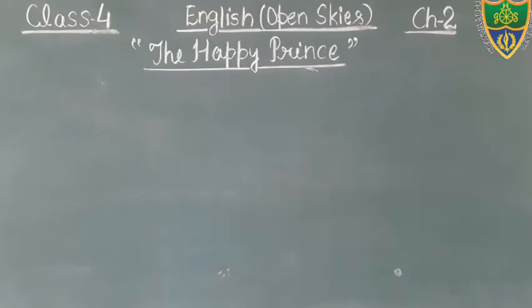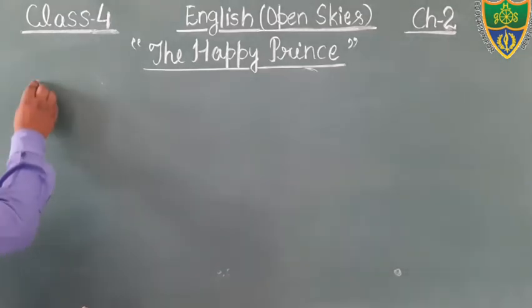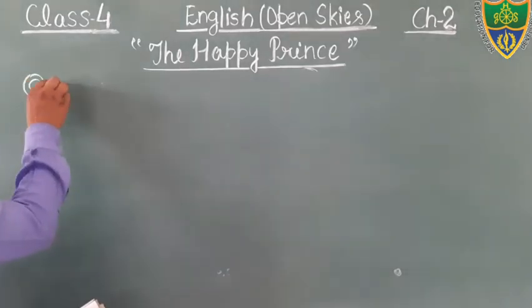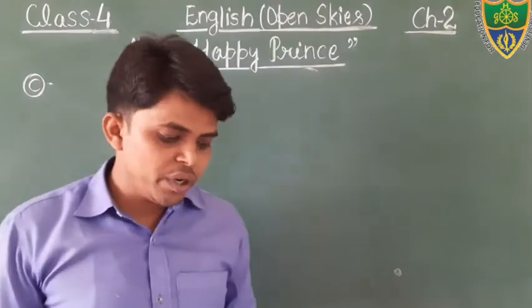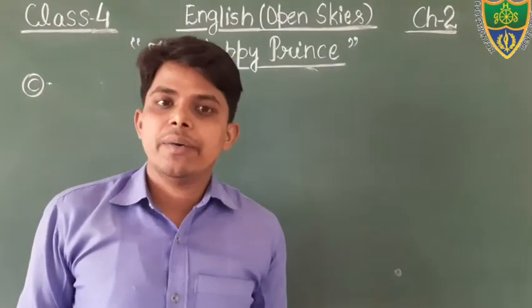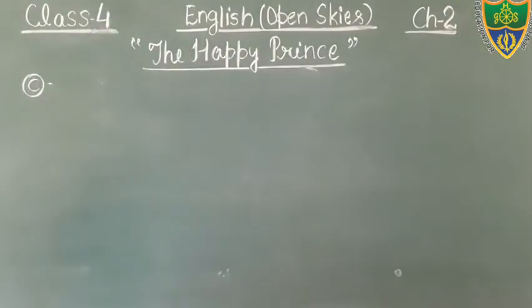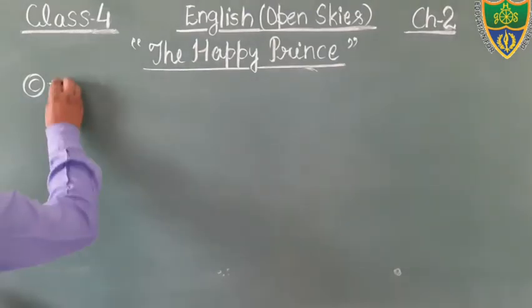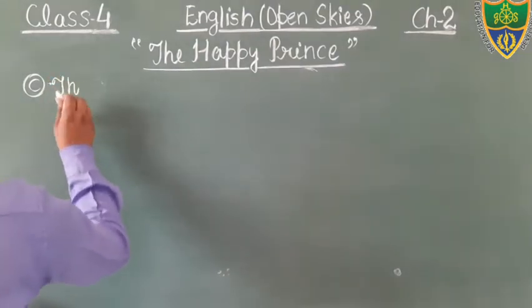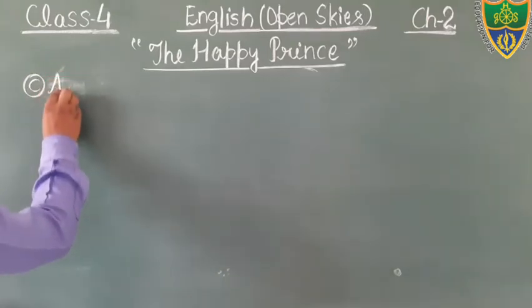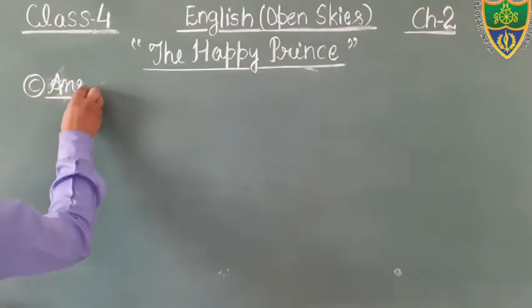Okay students, so come to the next question. Question number C. You write the question number C from your book. Just see, how did the happy prince help the poor woman? And you write the answer. The happy prince helped the poor woman. Yes student, I am writing the answer only. Okay, you write the question from your book.